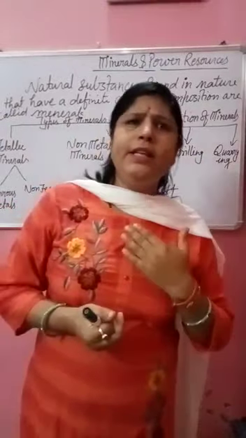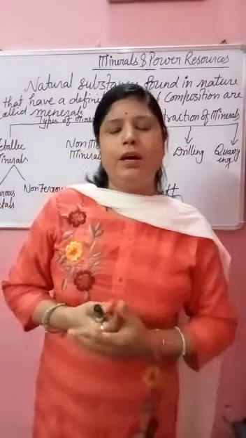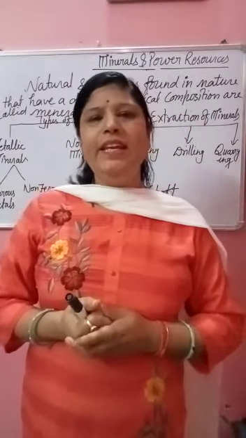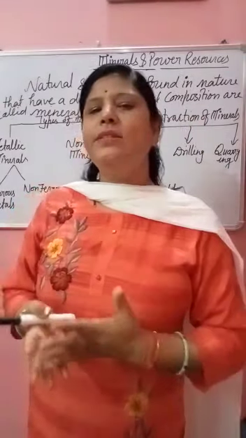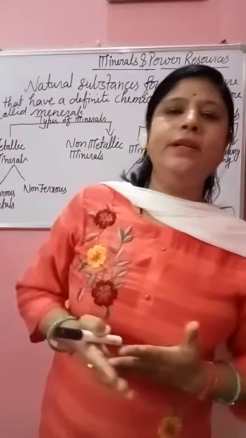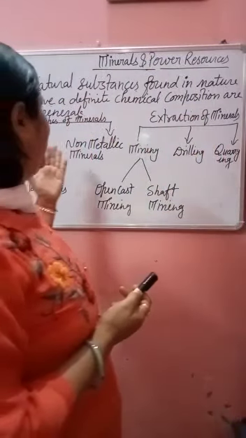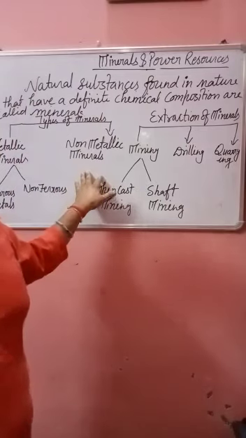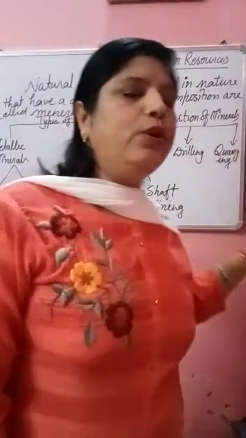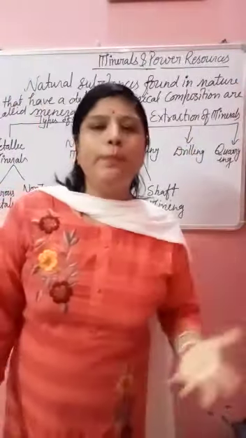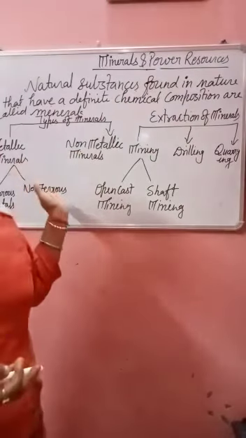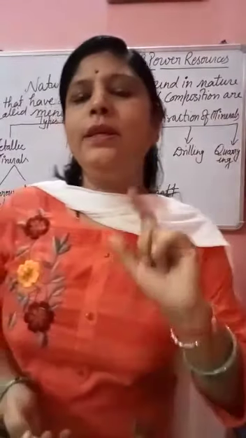As we know that there are so many minerals in our earth, so how to study these? To make them easy to study, we categorize these minerals in two ways: metallic minerals and non-metallic minerals. Means the question comes, what are the types of minerals? There are two types of minerals. What are these? Metallic minerals and non-metallic minerals.